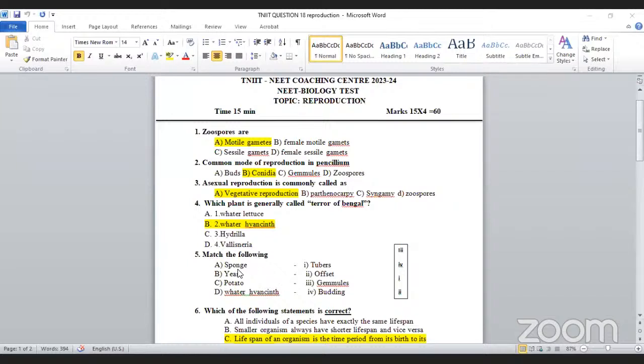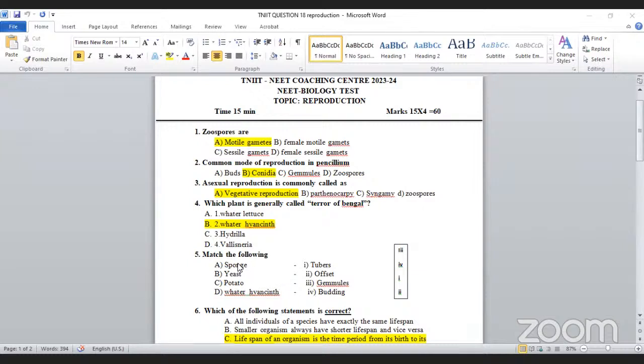Okay. What is the fifth question? Sponge. Sponge means which one it comes under. Yeast, potato, water hyacinth. Already given here, water hyacinth is one of the offsets. Potato is nothing but tubers. Yeast always undergoes asexual reproduction called budding.